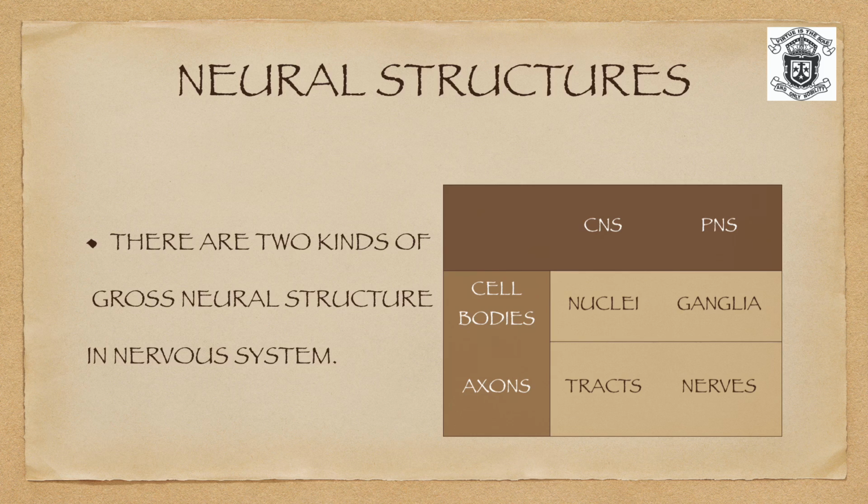The axons which are present in the central nervous system are known as tracts. Axons which are present in the peripheral nervous system are known as nerves.